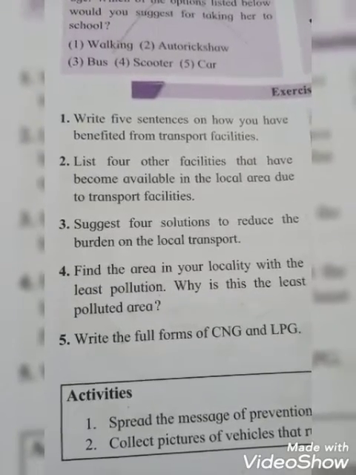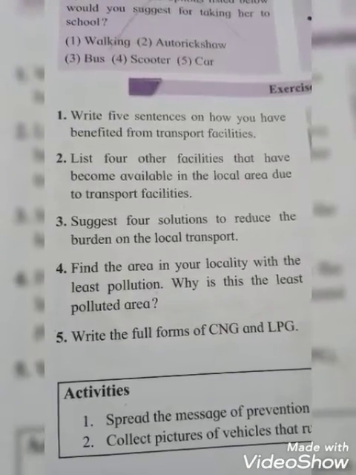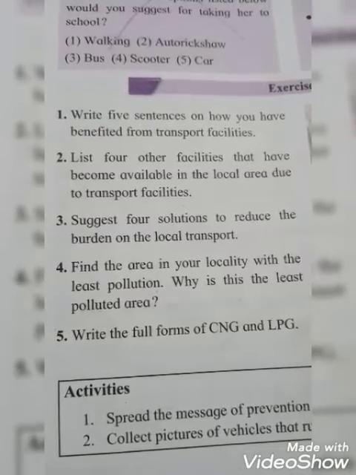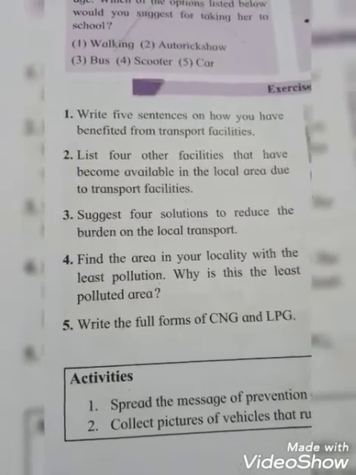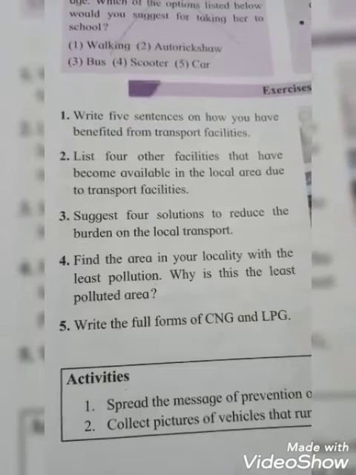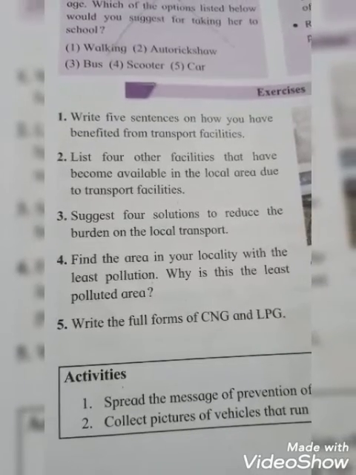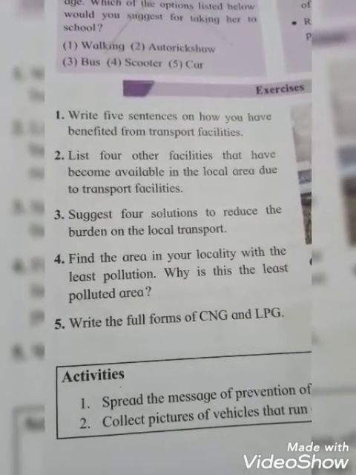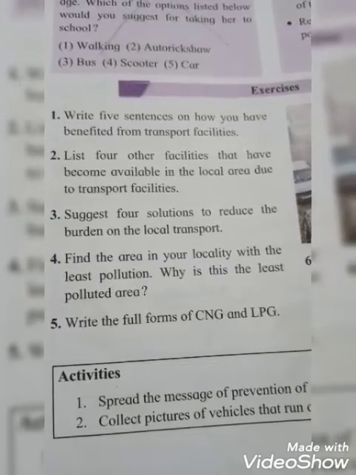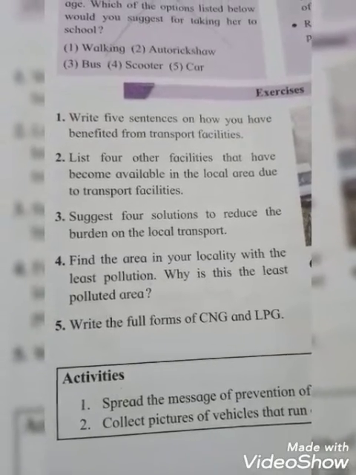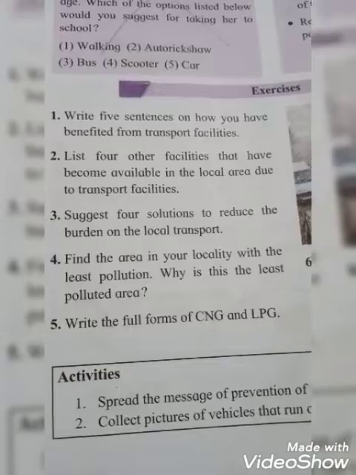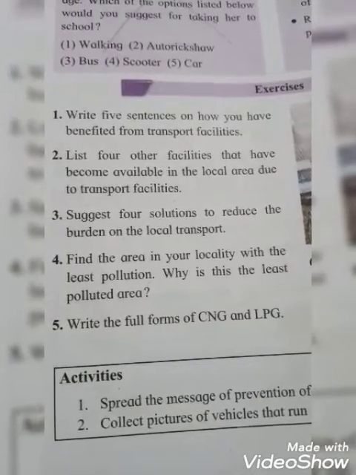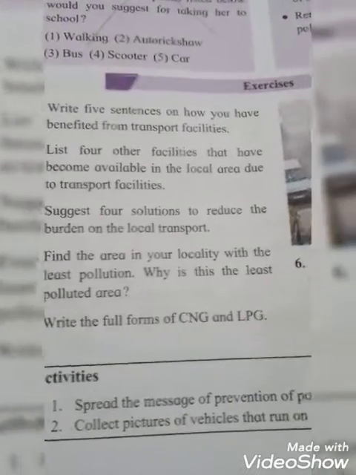Third question, suggest 4 solutions to reduce the burden on the local transport. Fourth question, find the area in your locality with the least pollution. Why is this the least polluted area? Fifth, write the full forms of CNG and LPG.